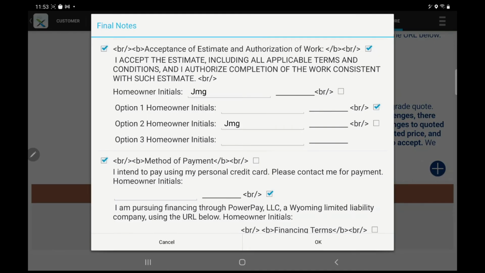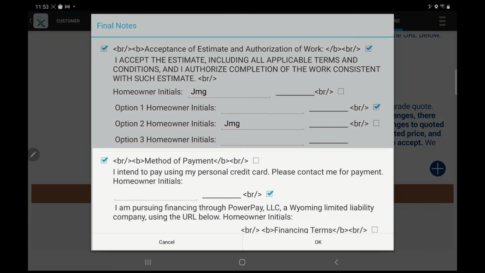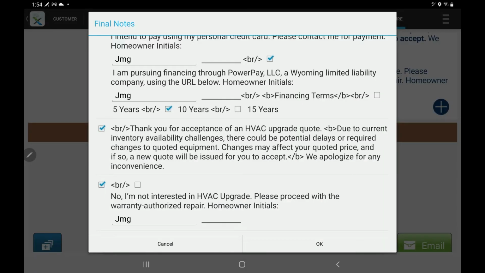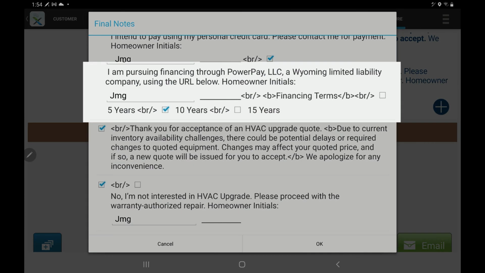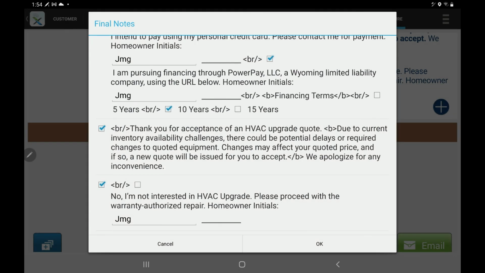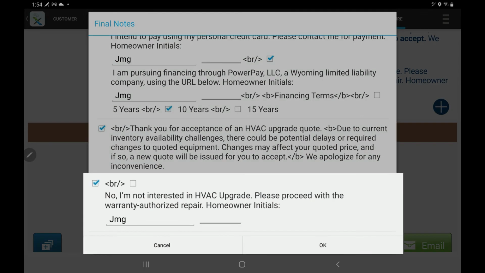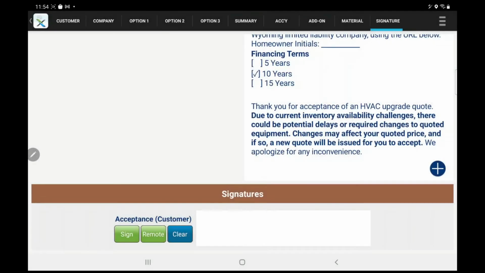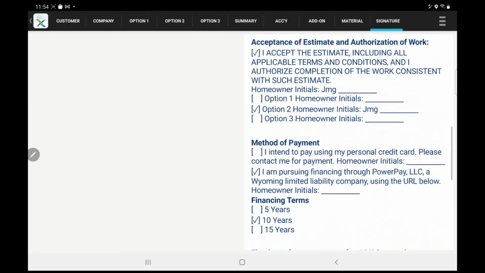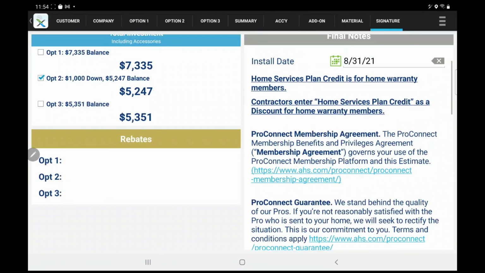Be sure and select a method of payment. If they are pursuing Power Pay financing, please have the customer initial and indicate the number of years they will be pursuing. If the customer is not interested in the HVAC upgrade and wants to proceed with their warranty authorized repair, please have them initial this final note. Please add an estimated install date using the date picker.